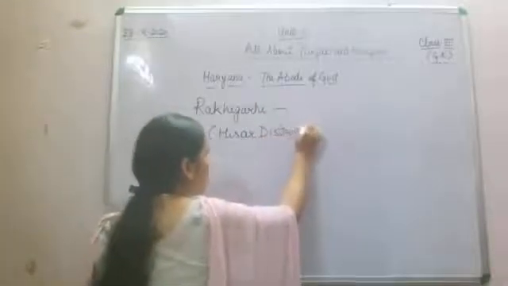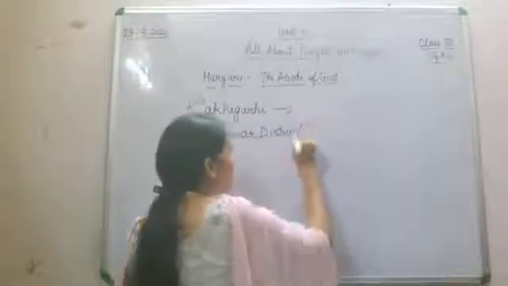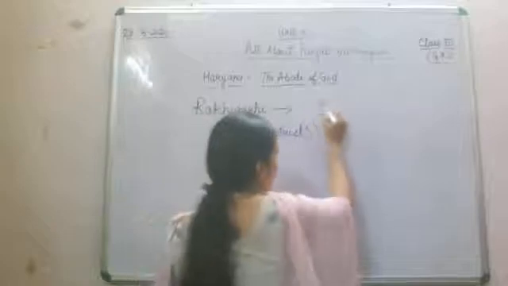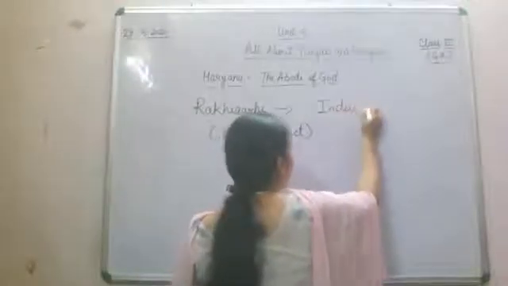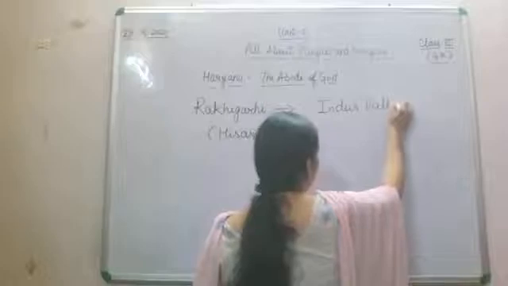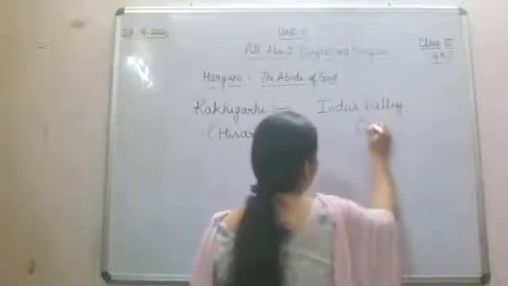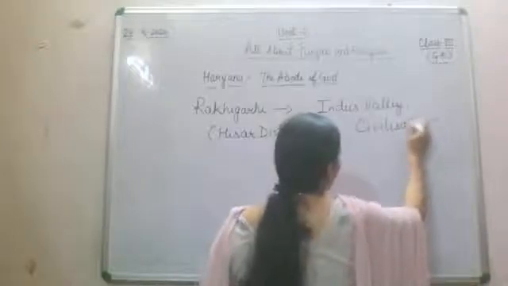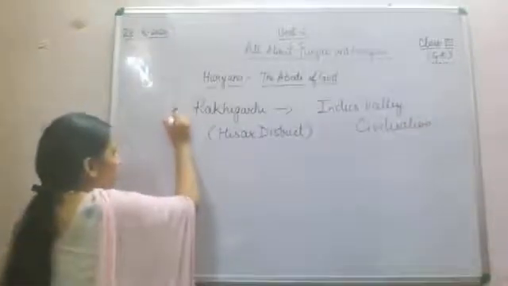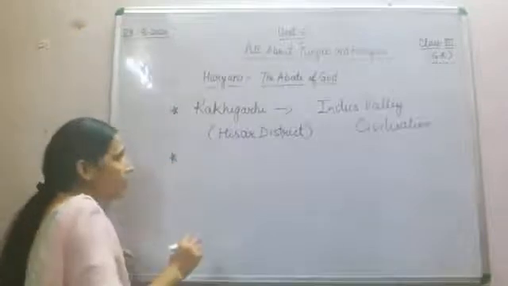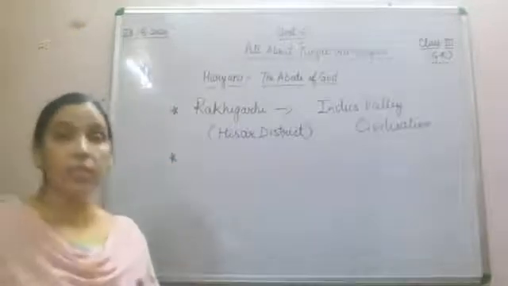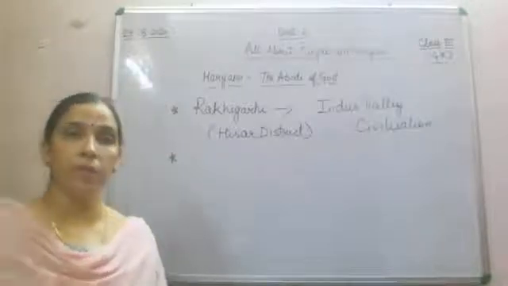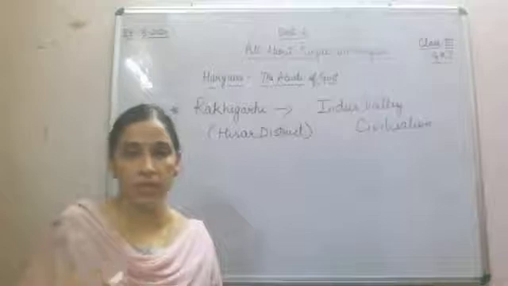And why is this place important? Because it is related to our very oldest civilization, the Indus Valley civilization. Now this is one important thing about Haryana, Rakhigarhi. It is nowadays in Hisar, and it is related to the very important Indus Valley civilization.